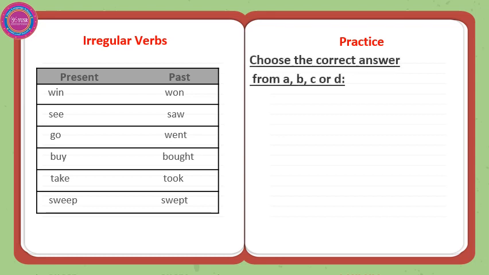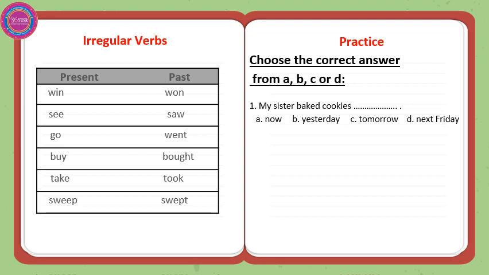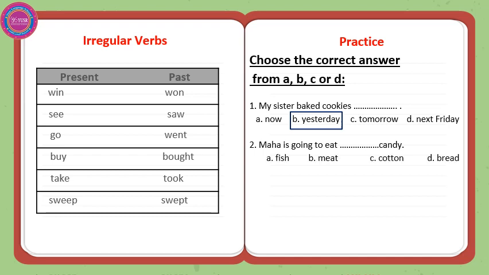Let's practice. My sister baked cookies, blank. Now, yesterday, tomorrow, next Friday. Now, she baked. We are talking about the past. The only word that describes the past here is yesterday. My sister baked cookies yesterday. Maha is going to eat blank candy. Fish candy, meat candy, cotton candy. Excellent, cotton candy. You eat cotton candy in places like the amusement park.